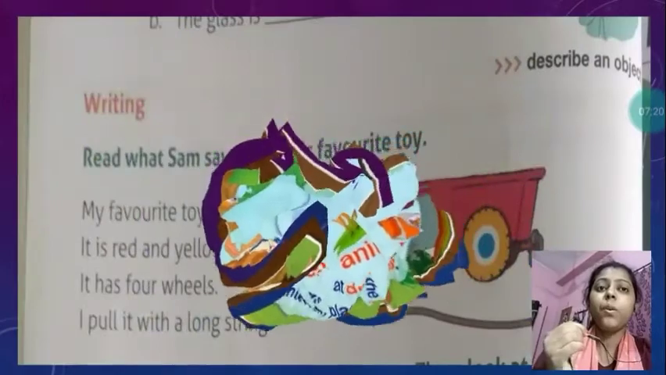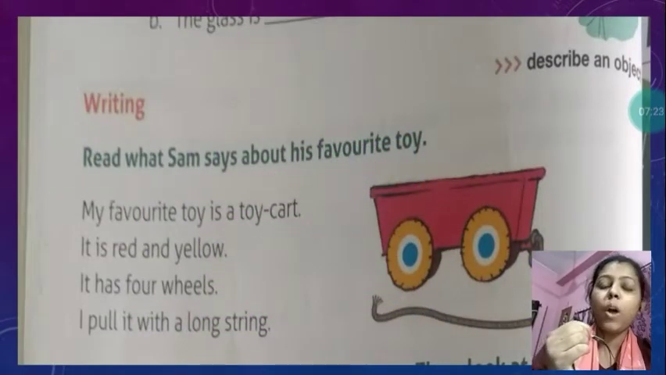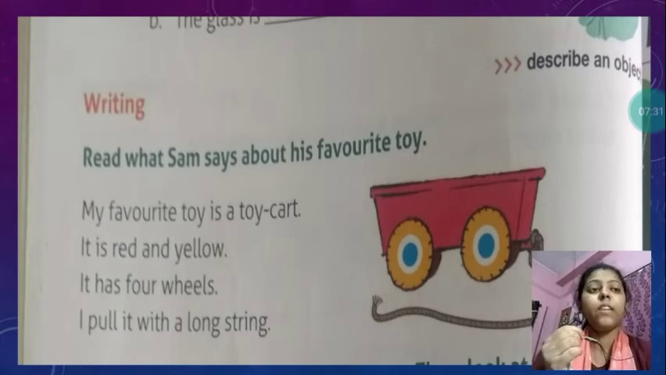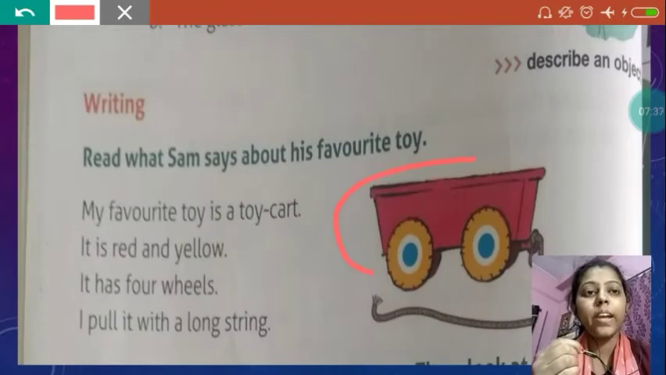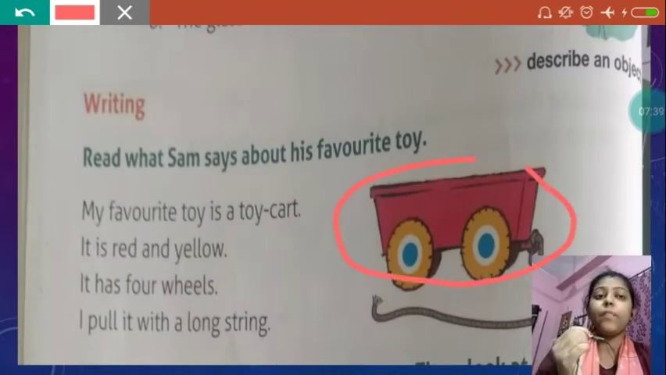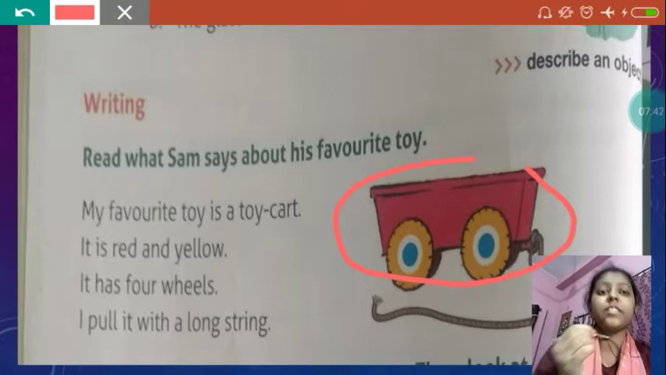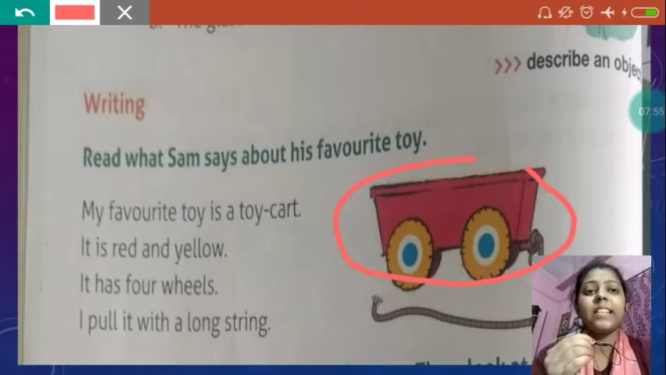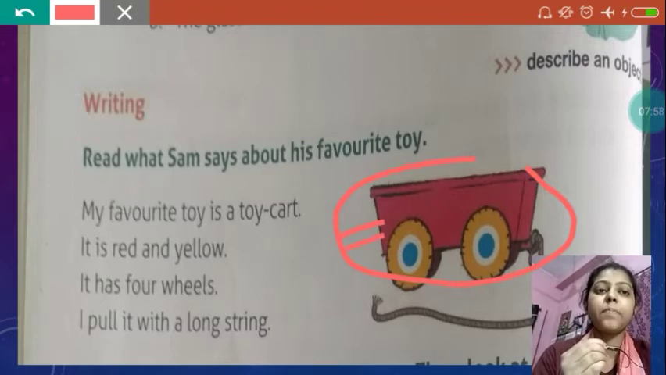Now we will learn how to describe an object with the help of describing words. We can describe anything, like here this toy cart has been described. We can also describe in a similar way your doll, your favorite toy, or your red car. If you have a car, you can describe your car also. So we can describe any object. Let's see how this toy cart has been described.